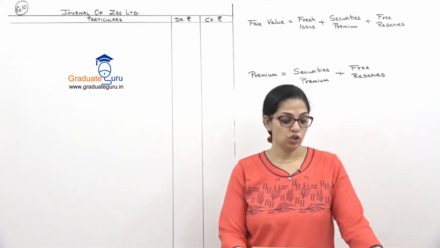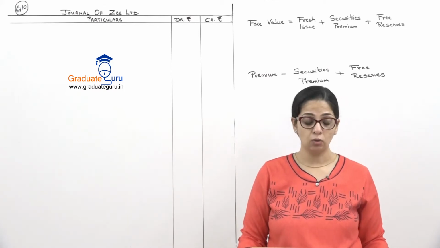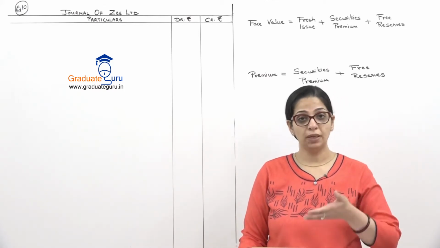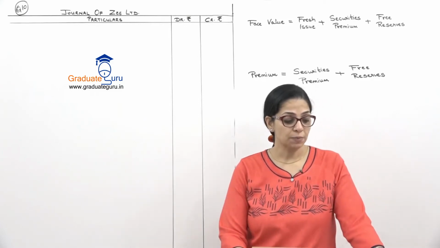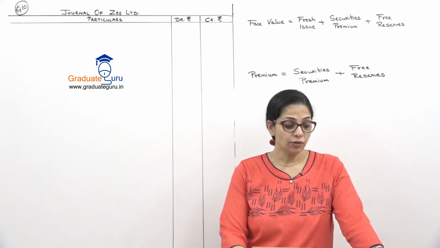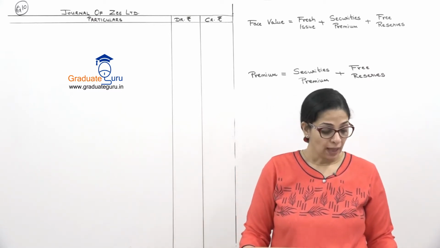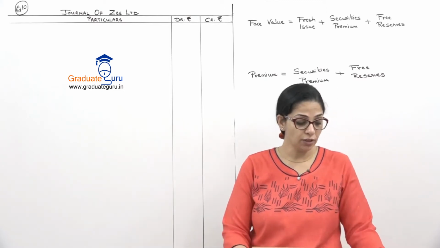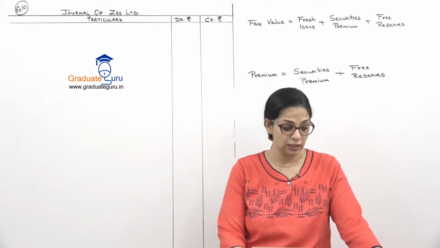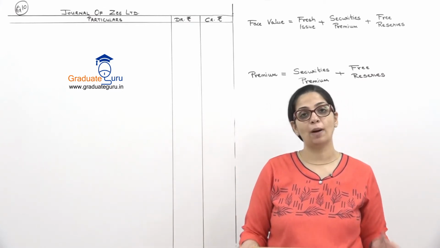Liability side we have share capital, authorized. Authorized is given here, so when we repeat the balance sheet or the notes, we will use that. Issued, subscribed, paid up: they have given 1 lakh equity shares of rupees 10 each. And then they've said 8% preference shares of rupees 100 each, issued 2 months back for the purpose of buyback.